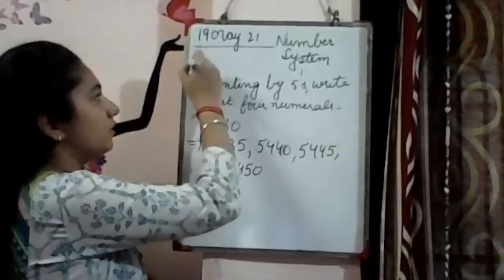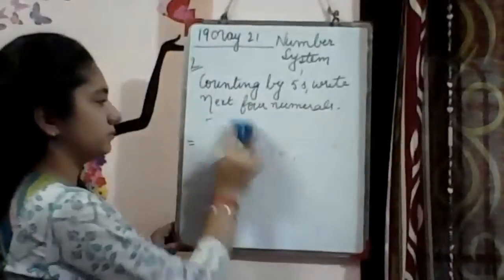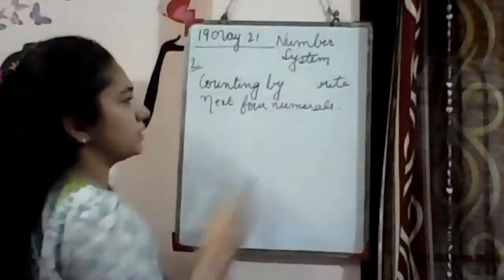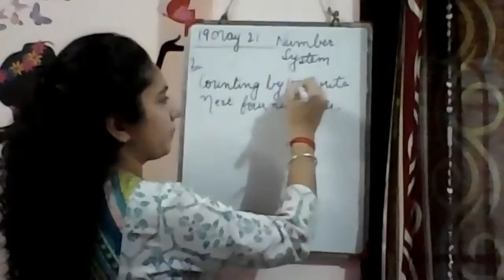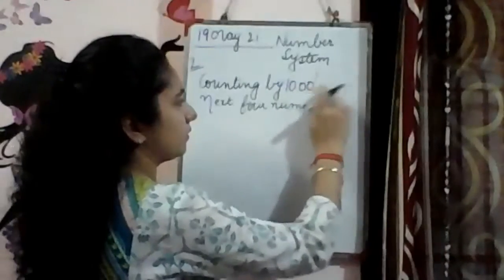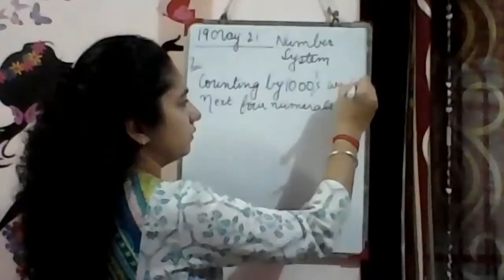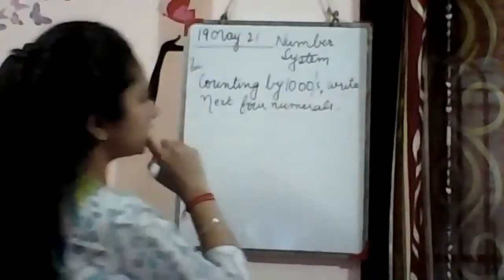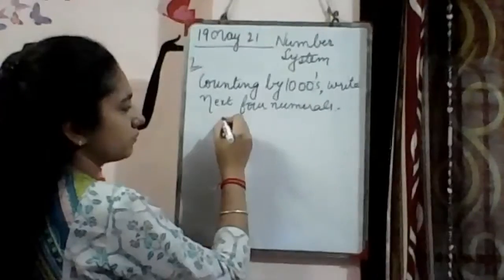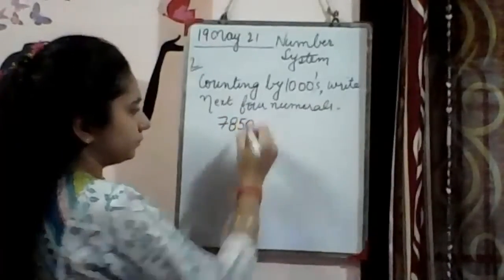Number second, counting by hundreds. No, let's do counting by thousands. Thousands. Write next 4 numerals of 7850.